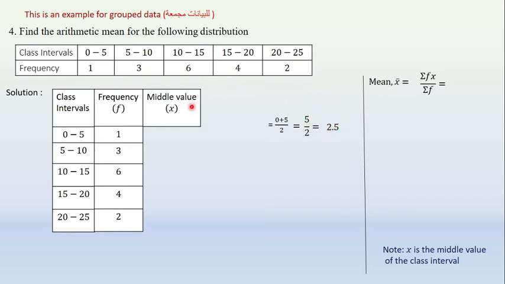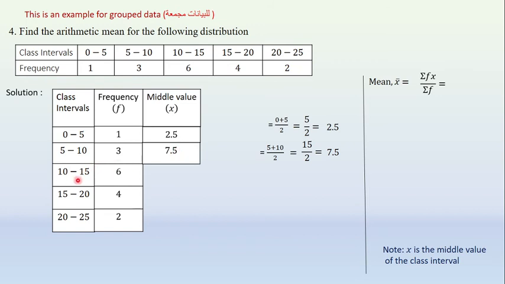Write this 2.5 here. This is the x for this range 0 to 5. The middle value for this one is 2.5. Next one, 5 to 10. Add 5 plus 10 divided by 2. How much? 15 by 2. 15 by 2 is equal to 7.5. Keep this 7.5 here. This is the middle value for this class interval.